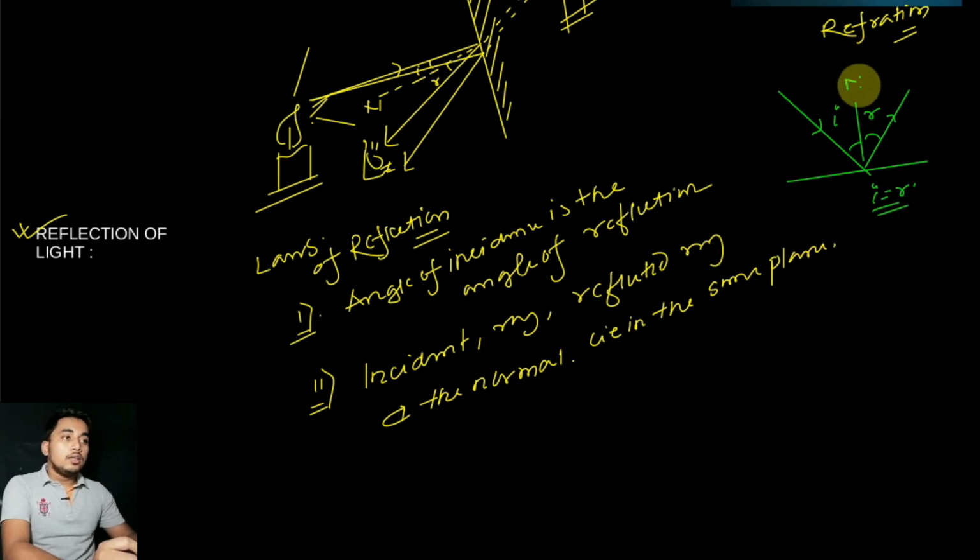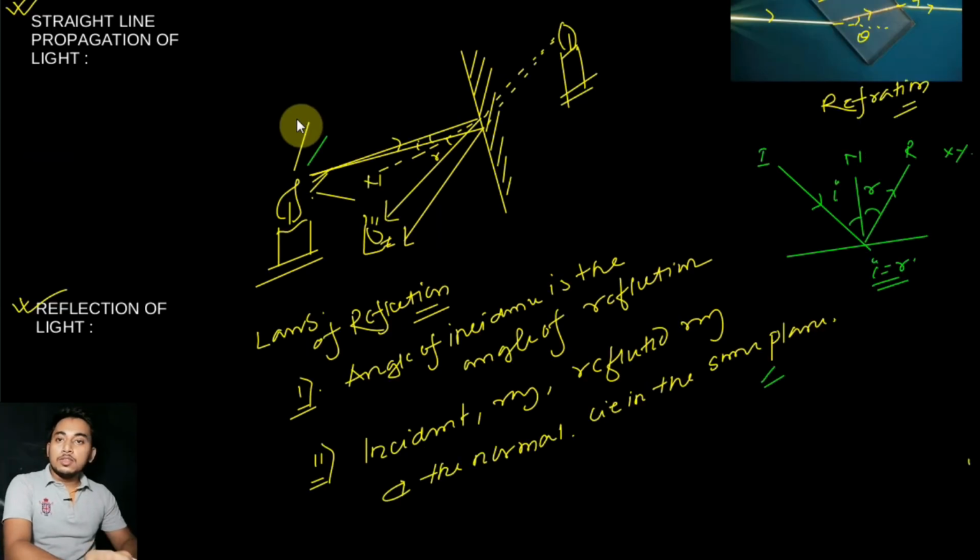Okay, and these three lines, incident ray, reflected ray, and the normal, will lie on the same plane. This xy plane, incident I, reflected R, and this normal, these three lines will lie on the same plane. Okay, so this is the second law of reflection. Next we will see the characteristics of the image after it reflects back from the mirror.